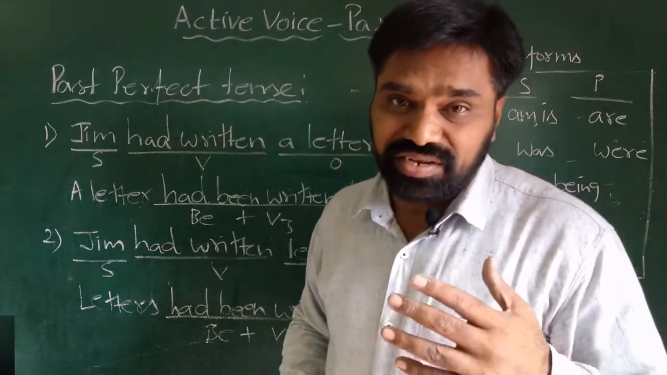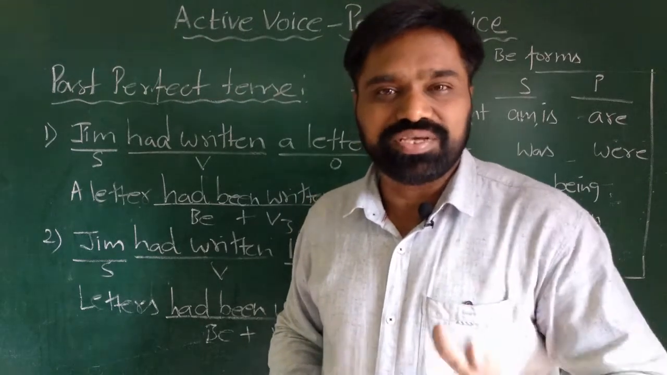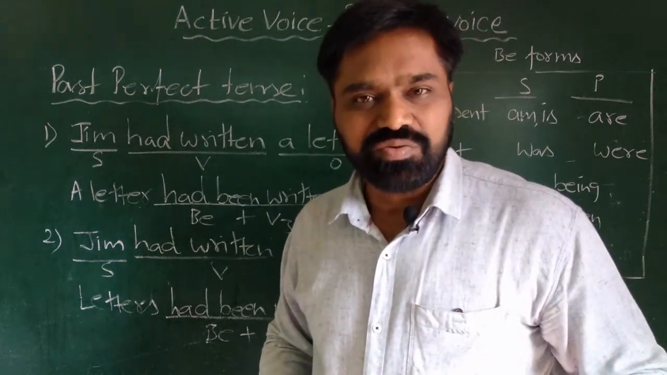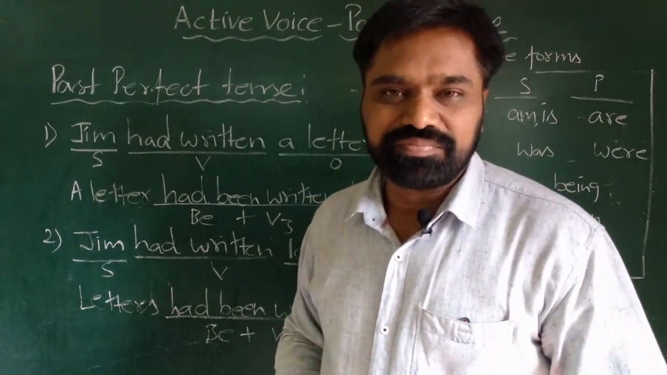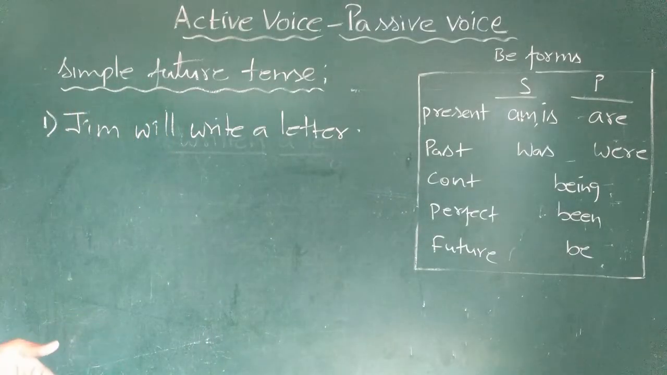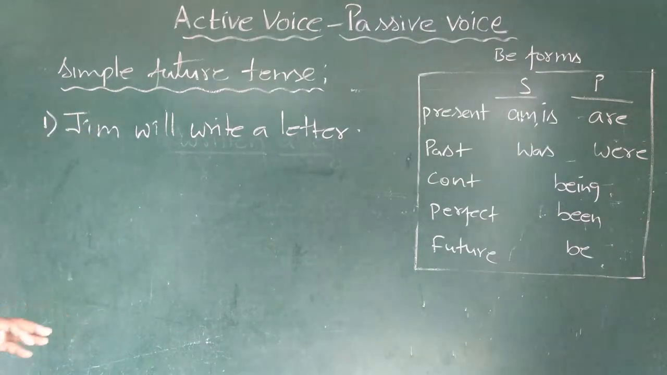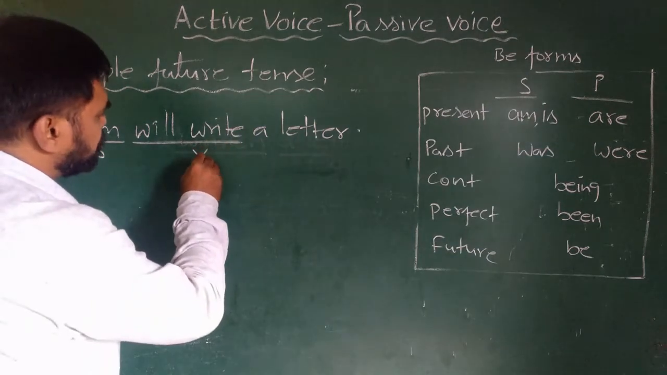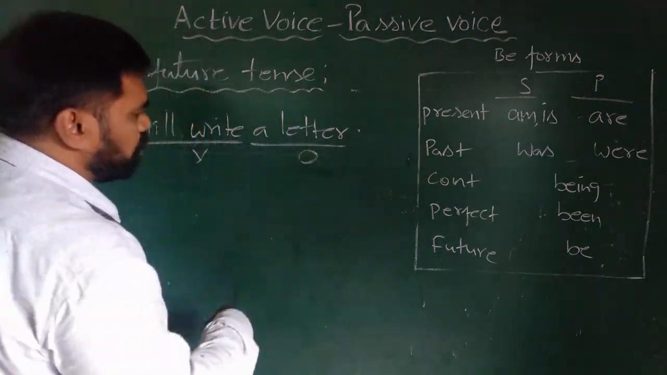Again children, as in present perfect continuous tense we cannot change into passive voice, so is with the past perfect continuous tense. Even that we cannot change into passive voice. So we will jump to the next form of the verb, the simple future tense. Here I have given a sentence, the same example in simple future tense. Jim will write a letter. Here Jim is subject, will write is verb which is in simple future form, and a letter is object.